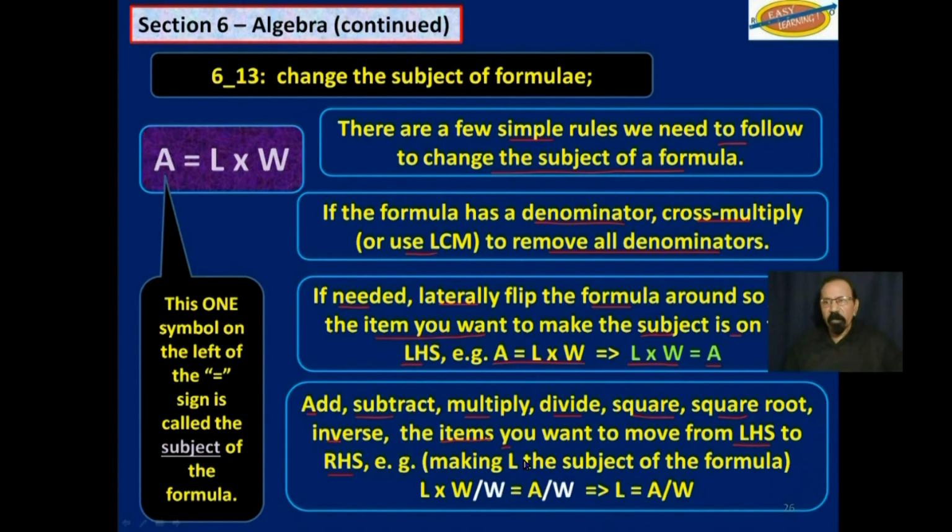In this case, making L the subject of the formula, we divide both sides by W so that L is equal to A over W.